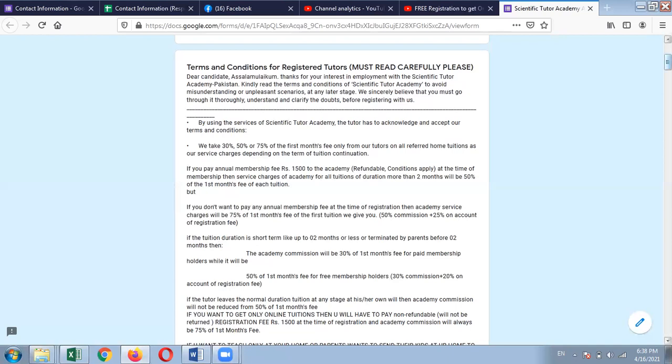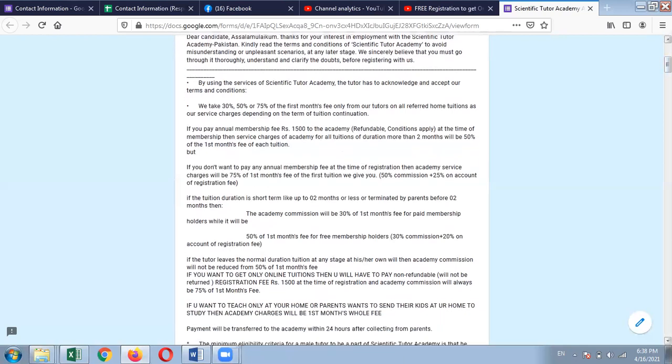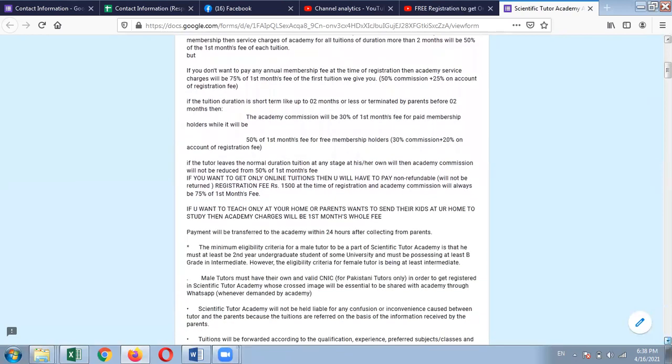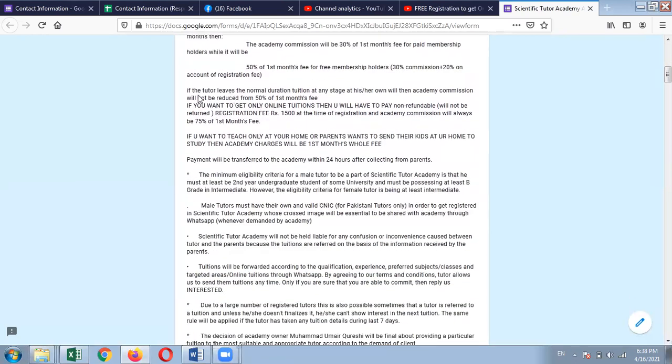If the tuition duration is short term, like up to 2 months or even less, or terminated by the parents before completion of the 2 months, then the academy commission will be 30% of the first month's fee for paid membership holders, and 50% of the first month's fee for free membership holders, like 30% commission and 20% additional on account of the registration fee, if you didn't pay at the time of registration. If the tutor wants to leave the normal duration tuition at any stage, at her own will, then the academy commission will not be reduced from 50% of the first month's fee, right?